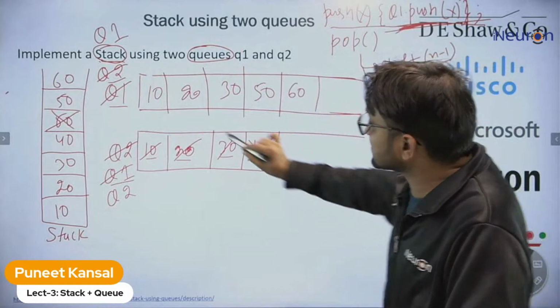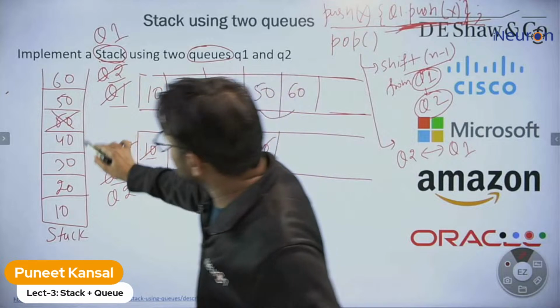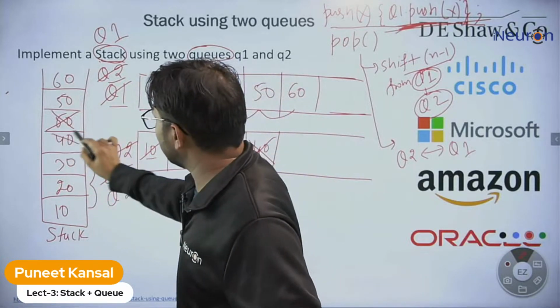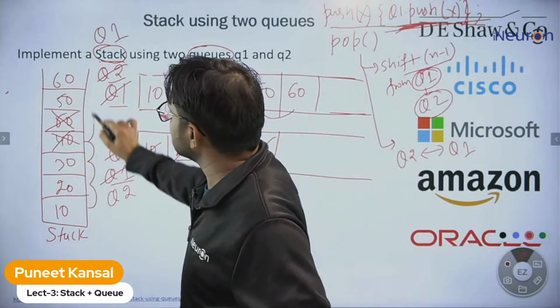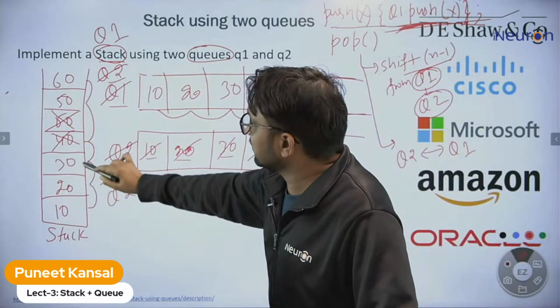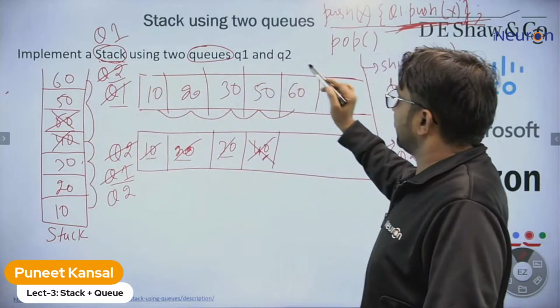If you will notice, the sequence is not changed. Whatever sequence we have inside the stack, 10, 20, 30, 40 we have deleted. So 10, 20, 30, 50 and 60. Yeah, the sequence is still the same: 10, 20, 30, 50 and 60.